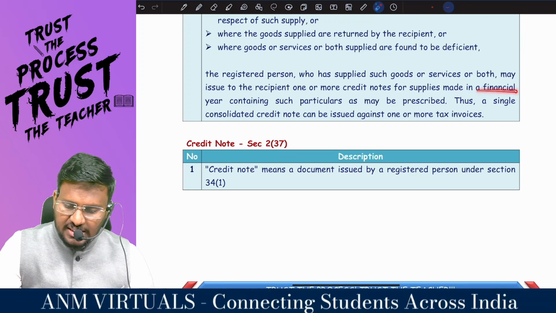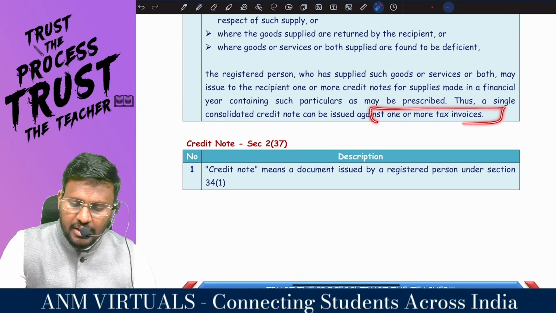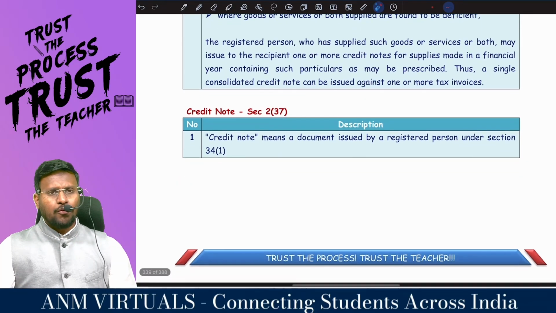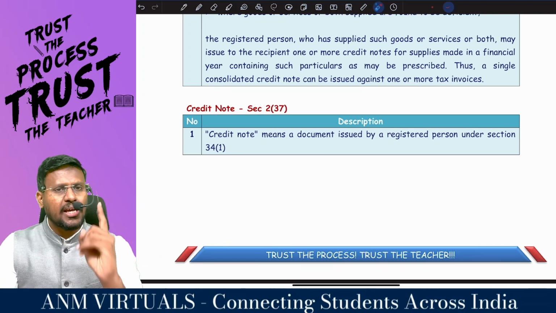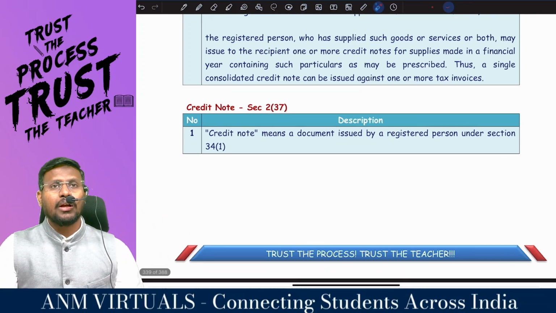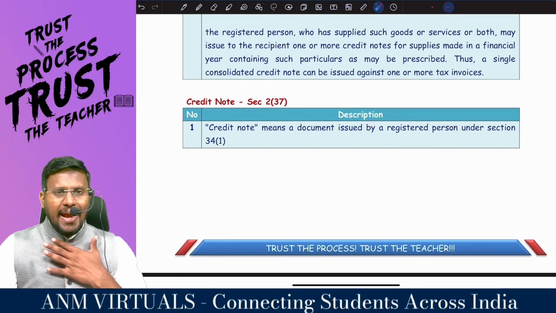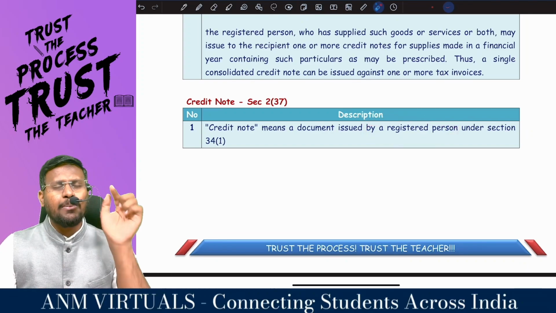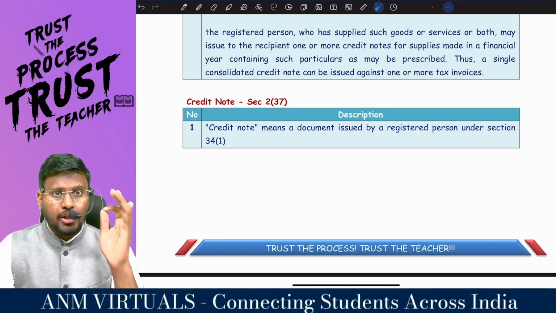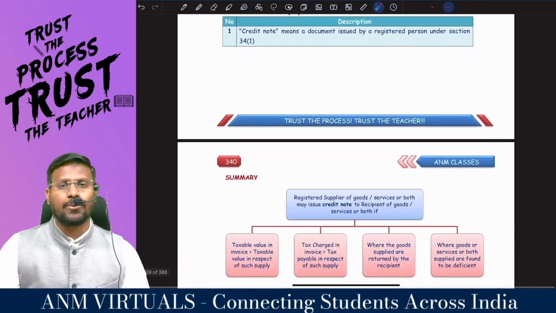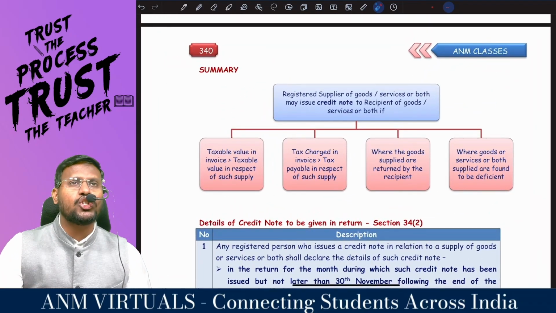That means a single consolidated credit note can be issued against 1 or more invoices. For example, I can take 5 tax invoices, and for all the 5 tax invoices, I can issue a single consolidated credit note. So credit note means a document issued by the registered person. I am the registered person, I am A&M. Sir, I am going to credit you in my books of accounts. That information I am going to inform you by issue of a document called a credit note. So this is the summary. In 4 circumstances, I will issue a credit note.